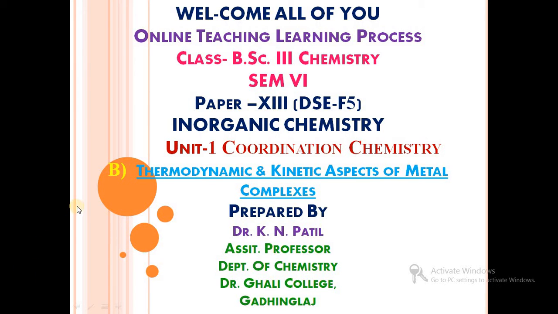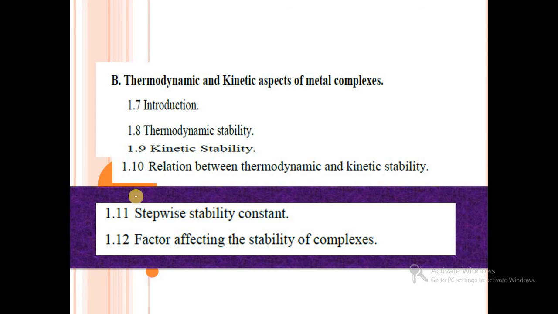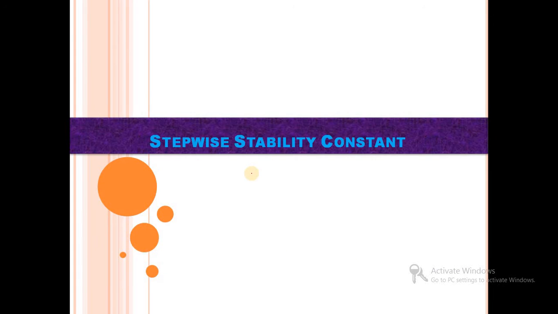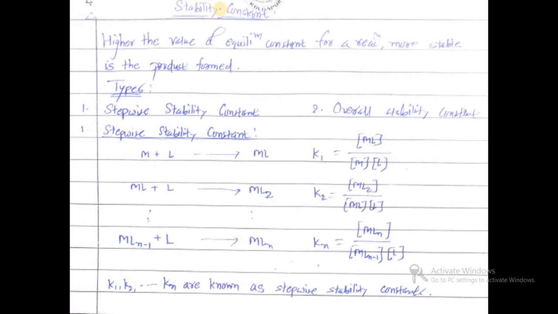We have started paper number 13 in inorganic chemistry, in which we have seen unit number one, coordination chemistry. We have completed part one and we have started part B, that is thermodynamic and kinetic aspects of metal complexes. In this lecture we will see stepwise stability constant and factors affecting the stability of complexes. So first we will see stepwise stability constant.